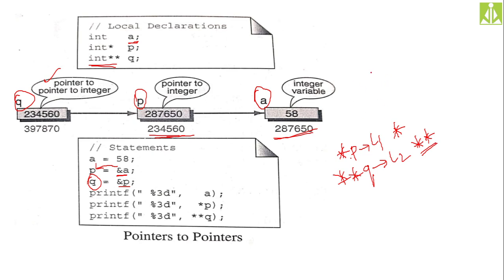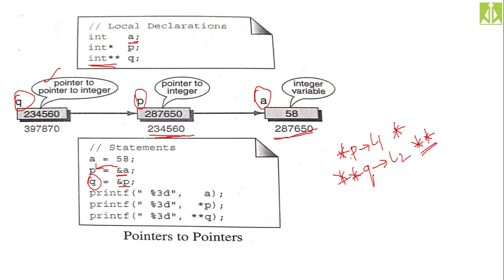Remember this one, 2 times indirection. To declare a pointer to pointer, we are using 2 stars, and to get the value from a pointer to pointer, we also need 2 stars. Okay, this thing you have to remember.